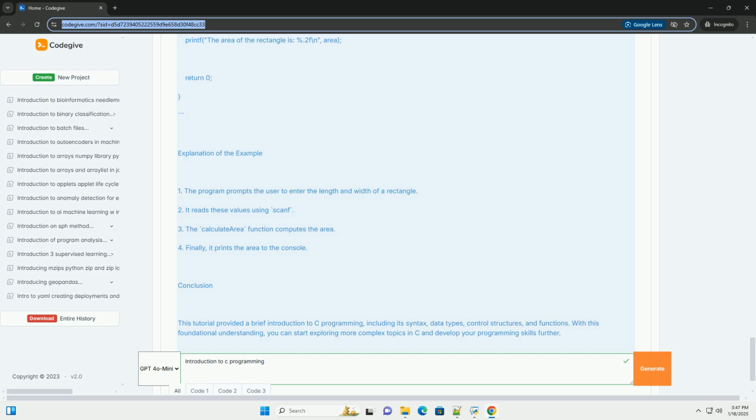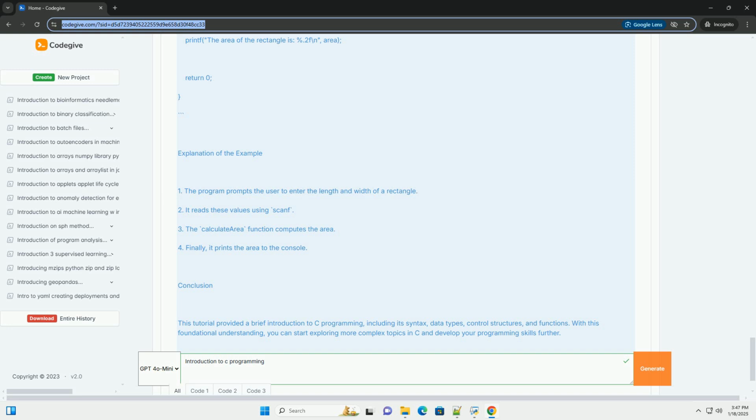Control structures. Control structures allow you to control the flow of your program. 1. Conditional statements, if, else if, and else. 2. Loops, for, while, and do while. Functions. Functions allow you to create reusable blocks of code. Here's how to define and call a function.